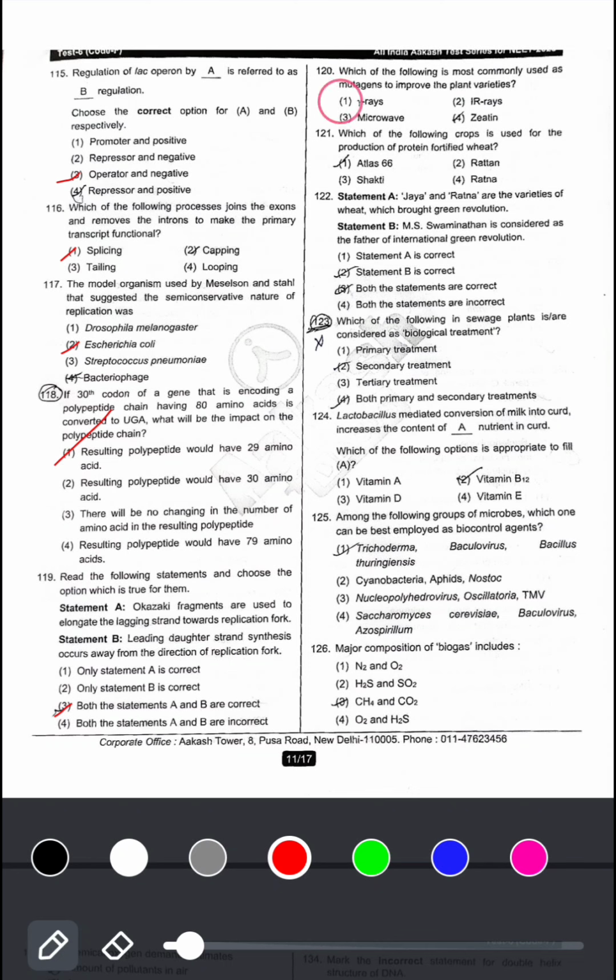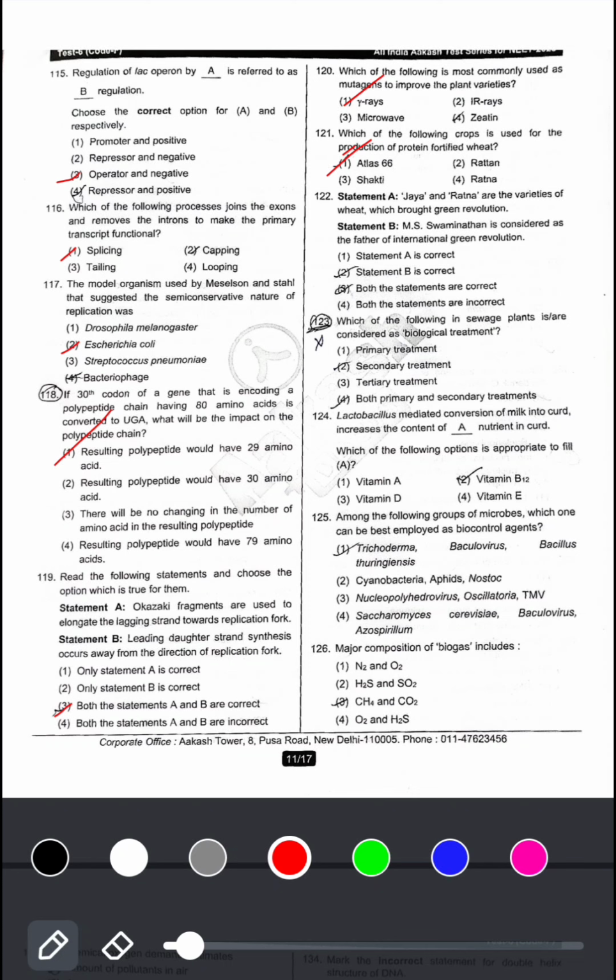Which of the following is most commonly used as mutagens to improve the plant varieties? Gamma rays. Next, which of the following crops is used for the production of protein fortified wheat? Atlas 66, protein fortified is Atlas 66 is correct.